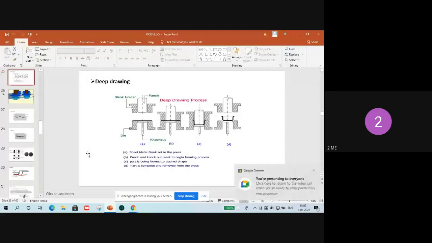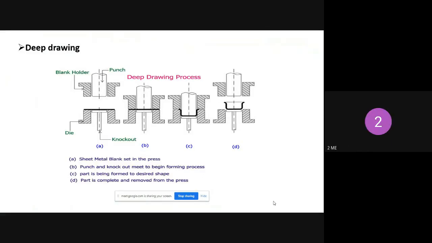We'll see some of the portion. So last class we already discussed the drawing operation. Okay. So this PPT is visible, right? Yes, sir. Okay. So this drawing operation we already saw in the last class. And embossing and coining and some of the bending operations also we studied in the last class.